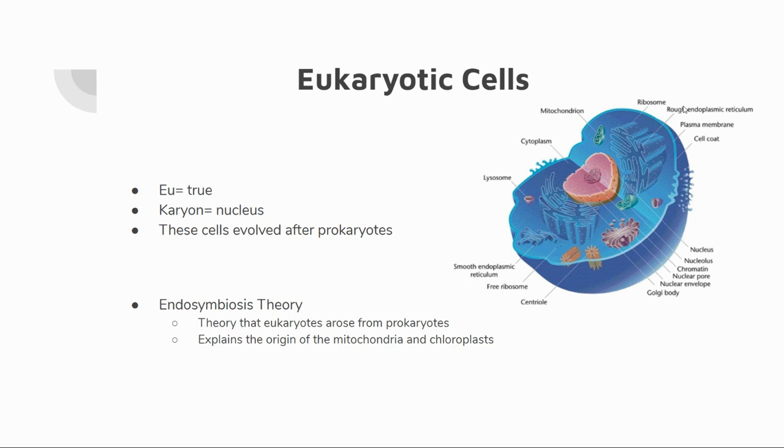The other type of cells is eukaryotic cells, and if we break that word down, eu means true, and karyon again means nucleus. So these cells evolved after prokaryotes. These cells have a true nucleus which houses the DNA or genetic material. This leads us into the endosymbiosis theory. This is the theory that eukaryotes arose from prokaryotes, and it's a theory that explains the origin of the mitochondria and the chloroplast.